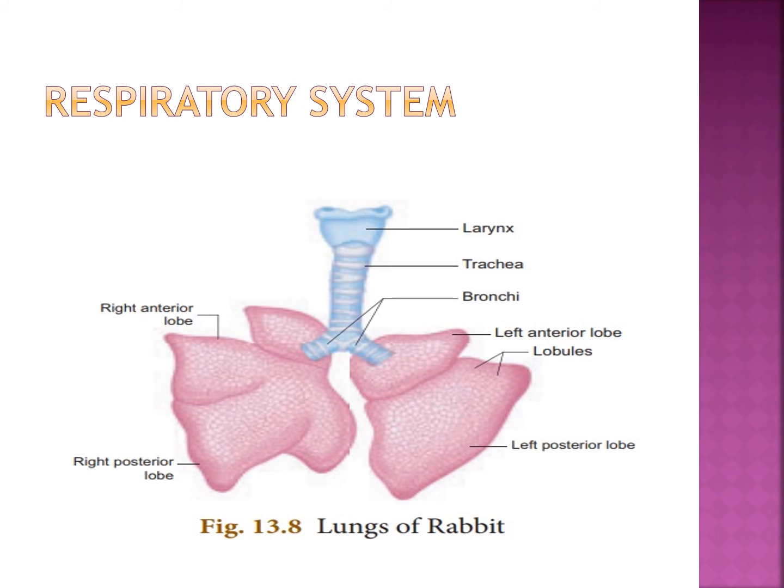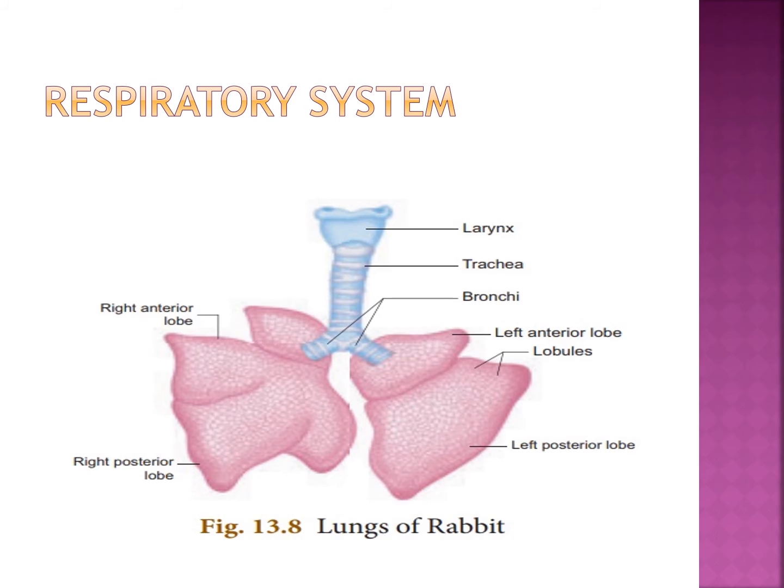Inside the larynx lies the vocal cord, and its vibration results in the production of sound. How is sound produced? We already studied it in previous classes. The larynx leads into the trachea or windpipe. First, air passes through the external nostril and nasal passage into the pharynx.